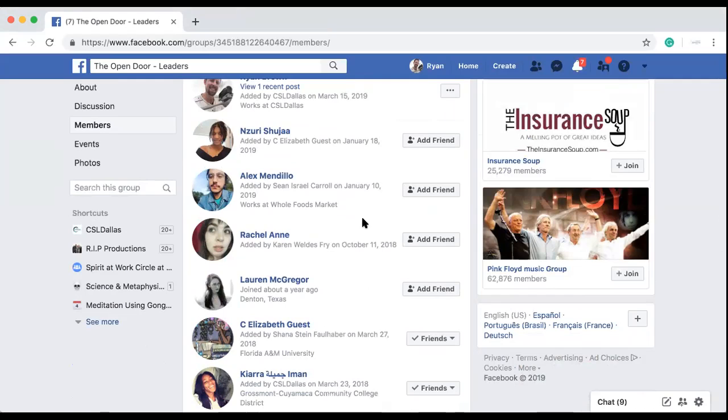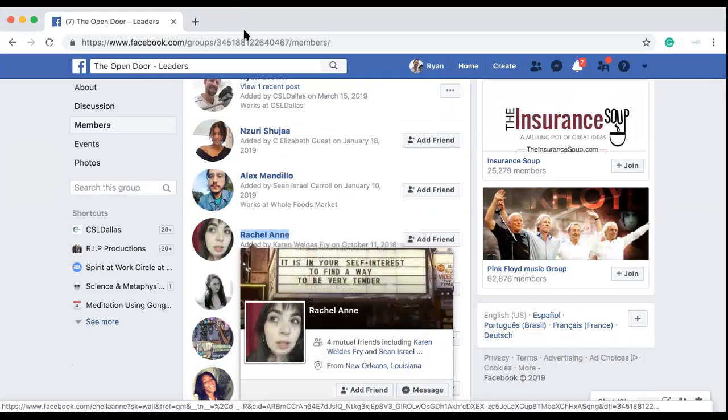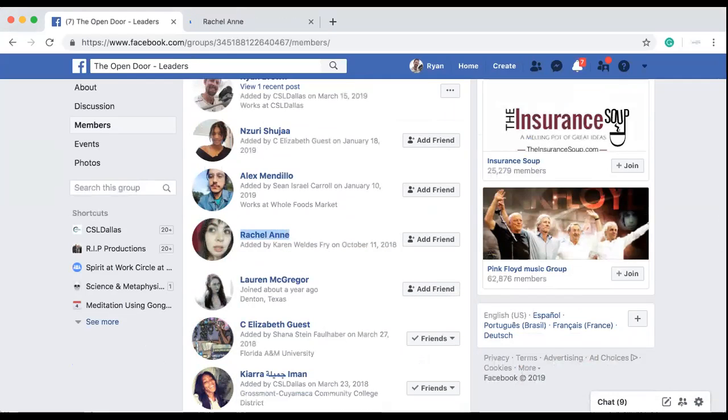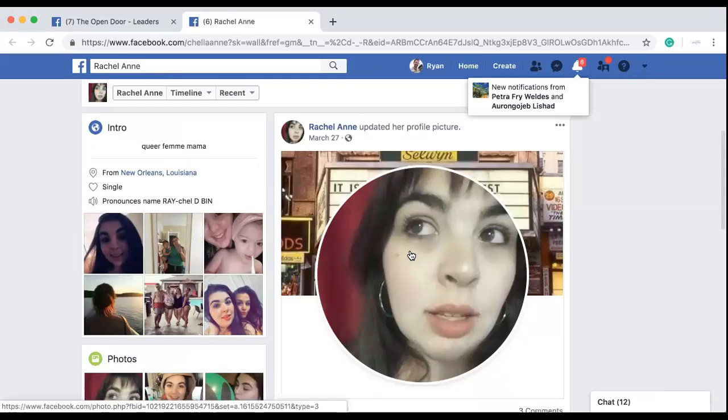Now, this group is a young adults meetup, and so we want people who are under the age of 35. Some of this information is not going to tell you that, but this is where a good guesstimation comes into place. So I've seen Rachel. She looks like a good candidate. I'm going to go over here to Rachel's profile, and I can already have a message that I've already pre-done.